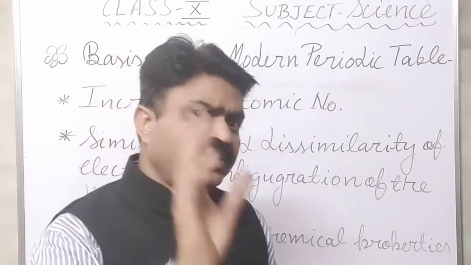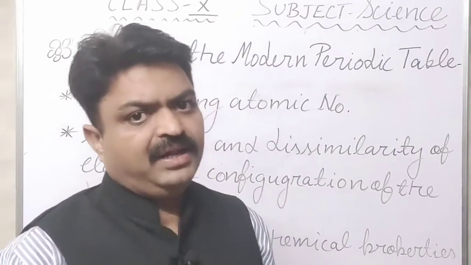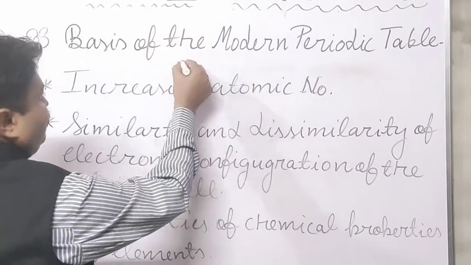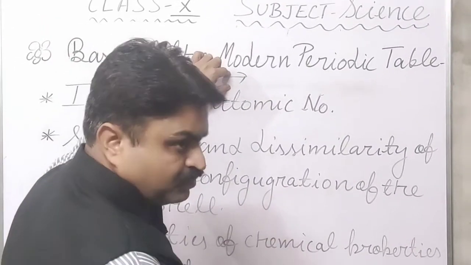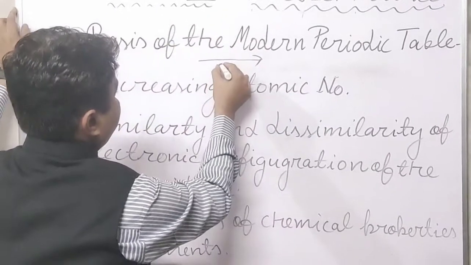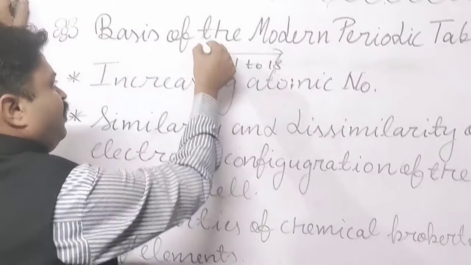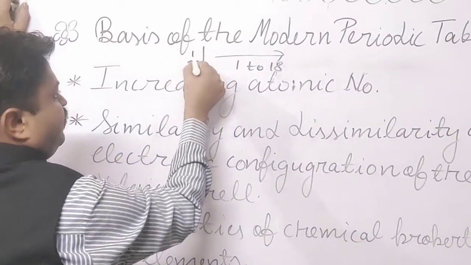Groups are vertical columns and periods are horizontal rows. From left to right these are the groups, 1 to 18, and from up to down there are periods 1 to 7.